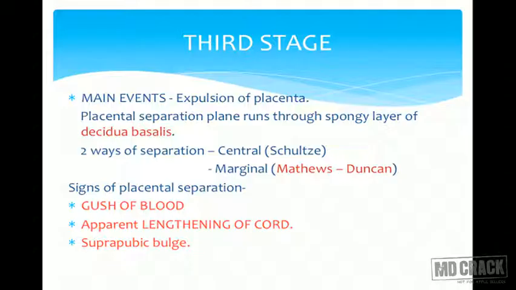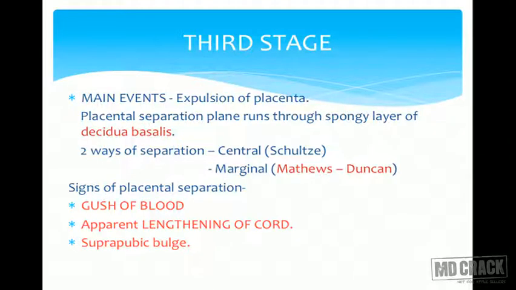I give this a clue to remember that Matthews is marginal, MM, please remember this way. And again, this is the most common method of placental separation if the MCQ comes that way. Now, in which layer of decidua does the separation occur? This is again a likely question. So, the placental separation plane runs through the spongy layer of decidua basalis.